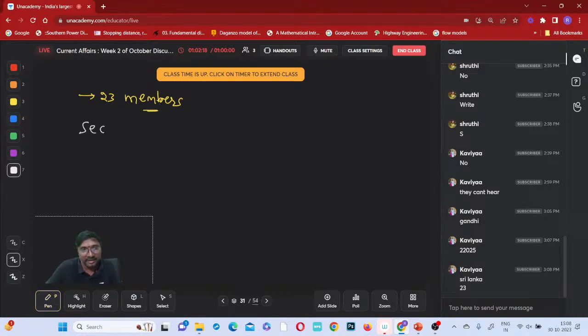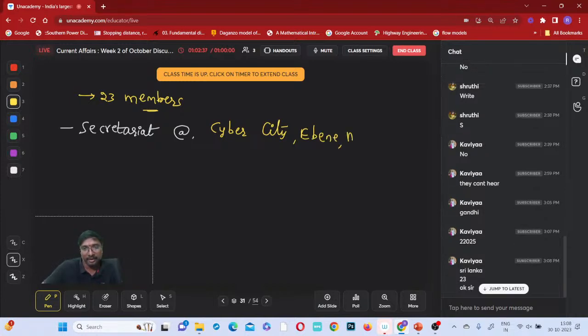And where is the secretariat? Secretariat means all the activities will happen from there. It is not in Sri Lanka. It is Cyber City, Ebene. Where is that Ebene located? Mauritius.